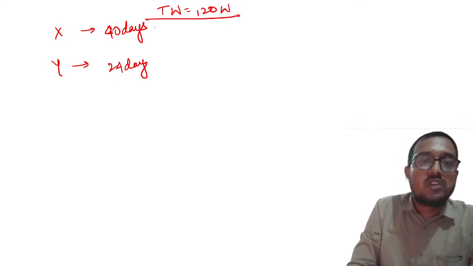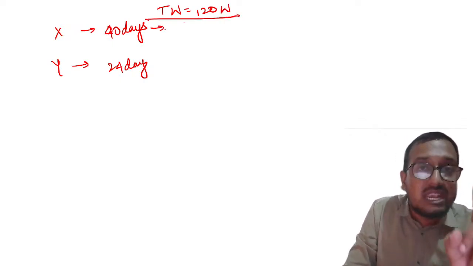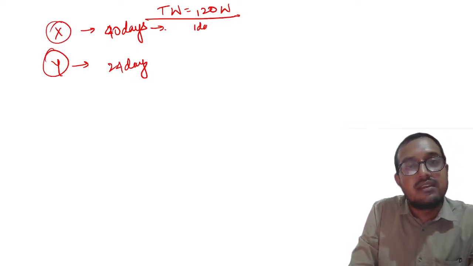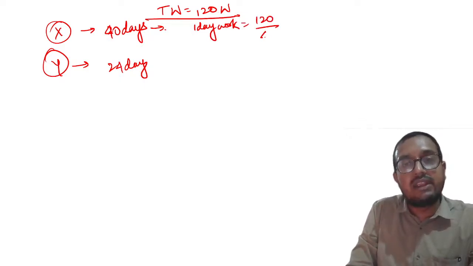Understood? So now I will find 1 day work of X and 1 day work of Y. Please remember, 1 day work of X is equal to 120 divided by 40, that is equal to 3 work per day.